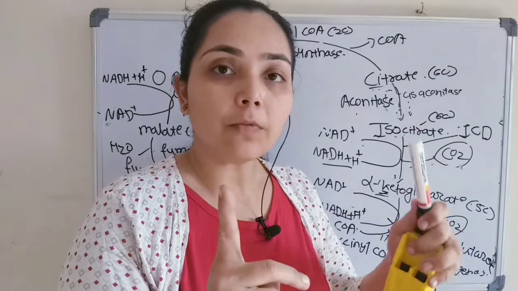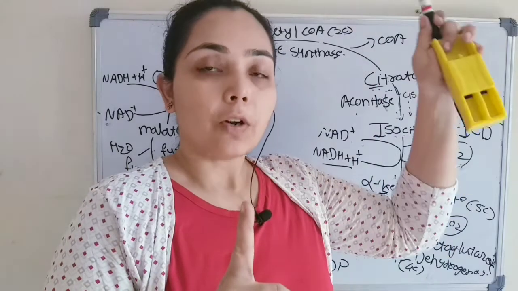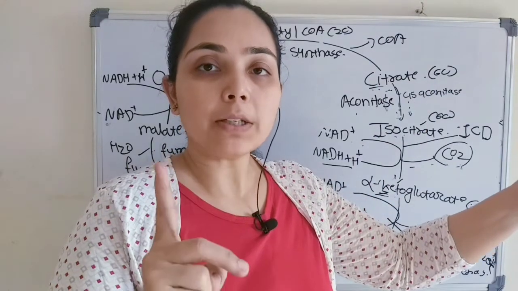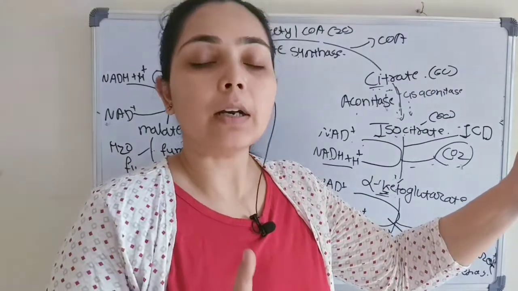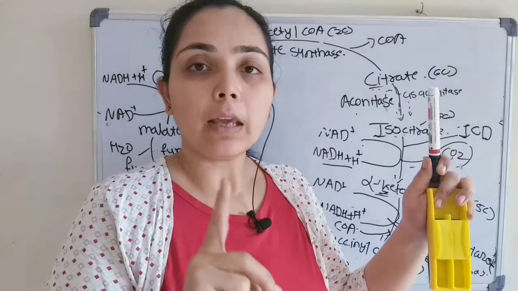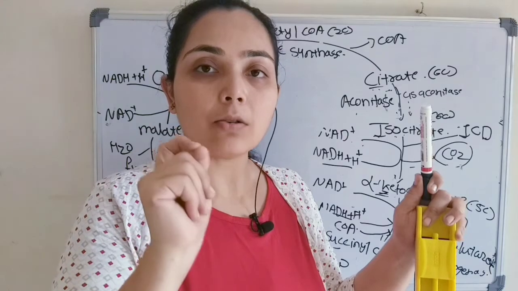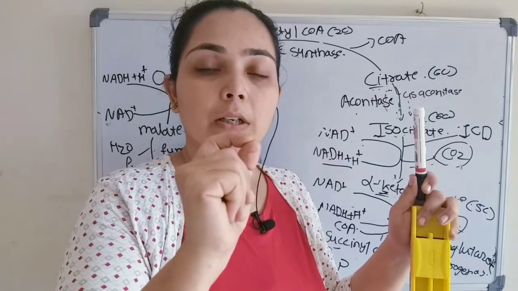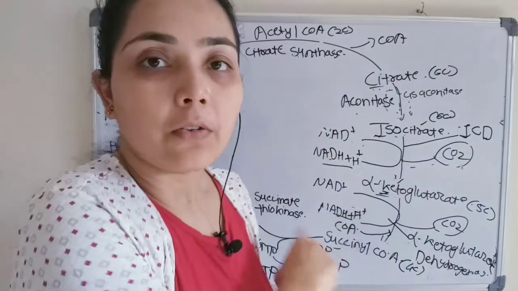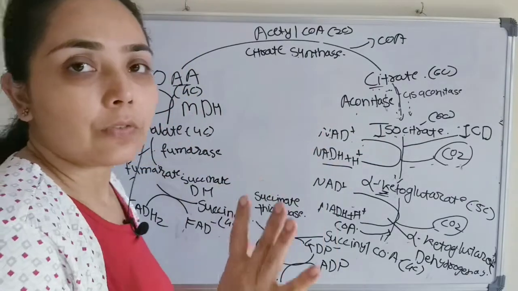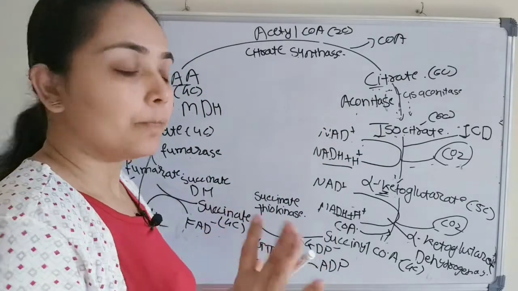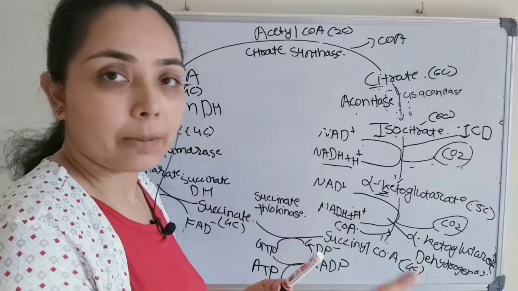So if the question asks how much ATP is generated starting from glucose, then we take into consideration the 2 Krebs cycles. But if the question is how much ATP is generated in 1 turn of the Krebs cycle, we will take just 1 turn into consideration. Starting from glucose, we will multiply it by 2.